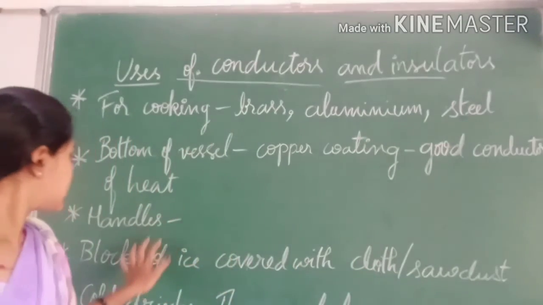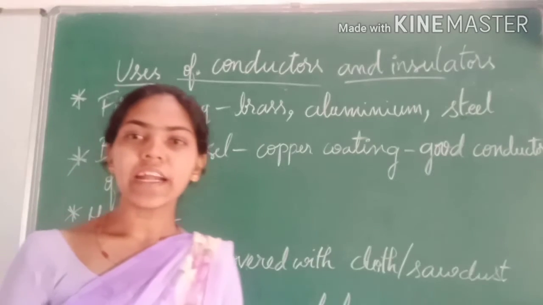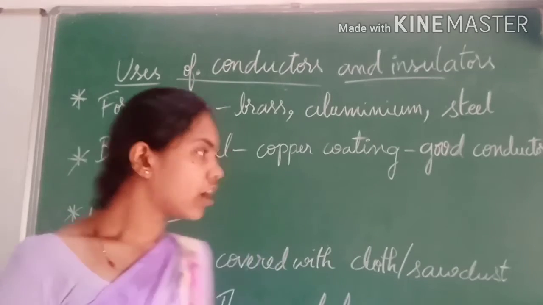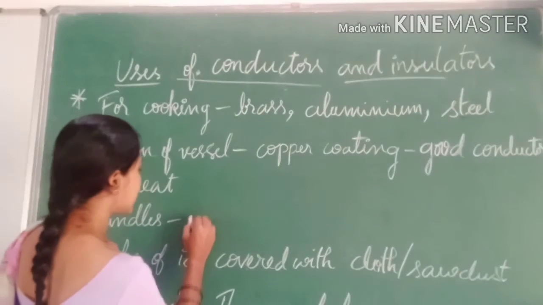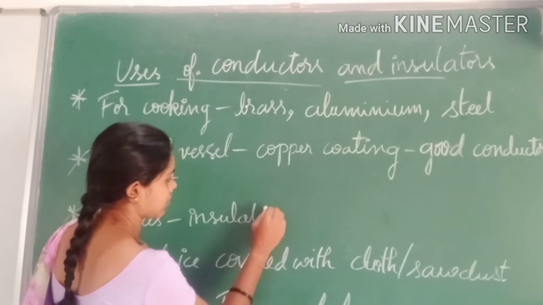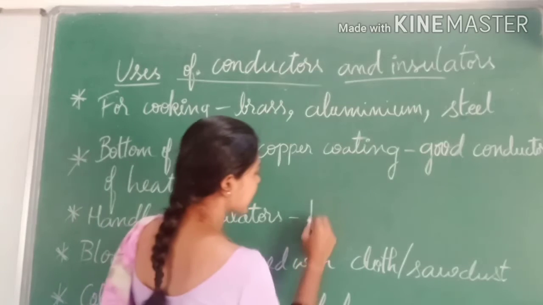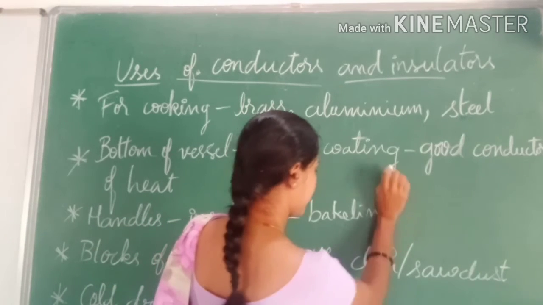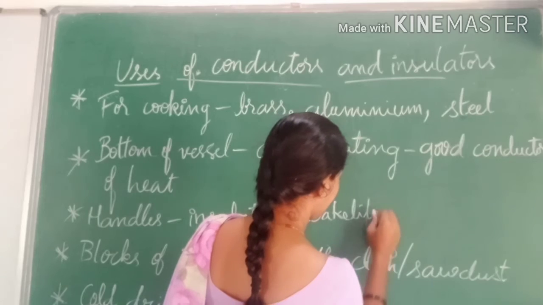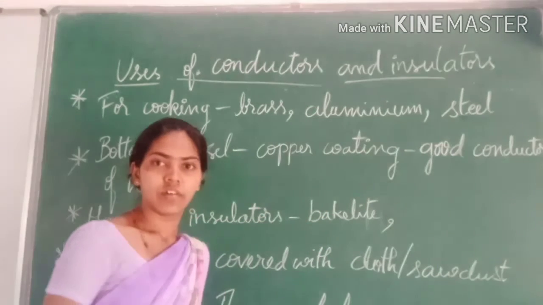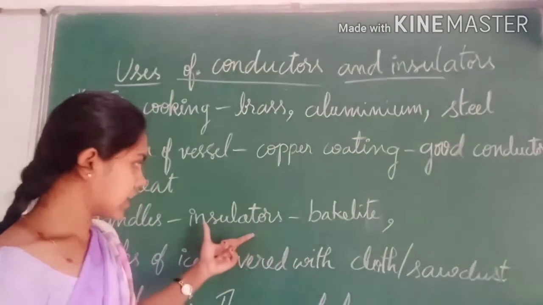The next thing is handles. The handles of the cooker or the pan are made up of insulators. For example, Bakelite. These are bad conductors of heat.